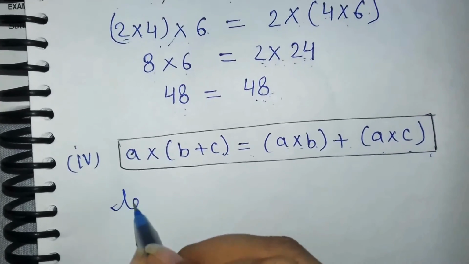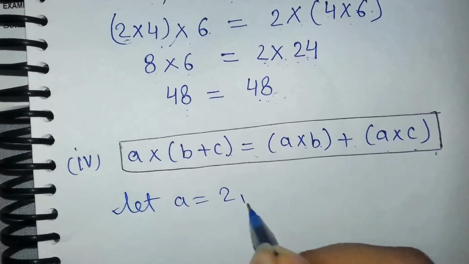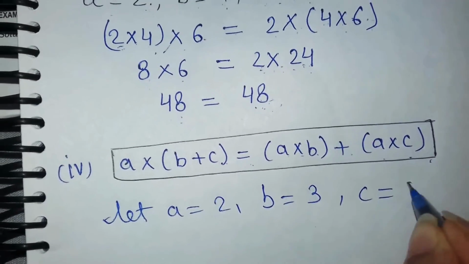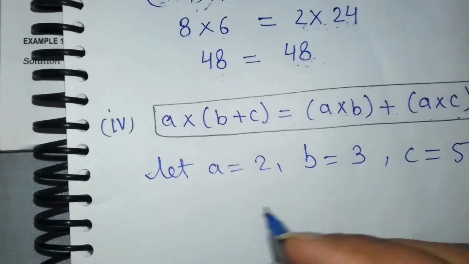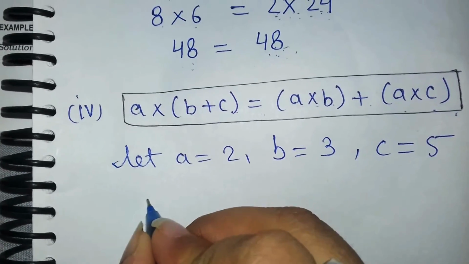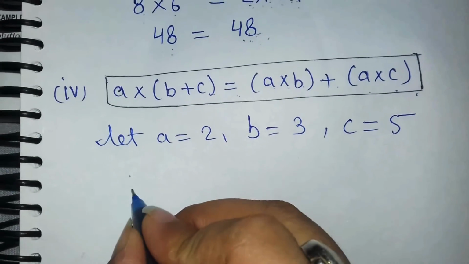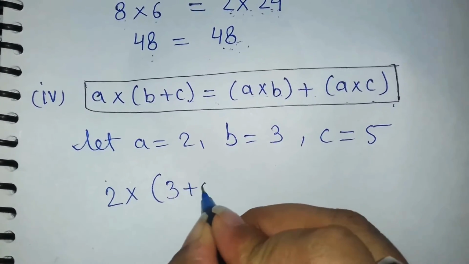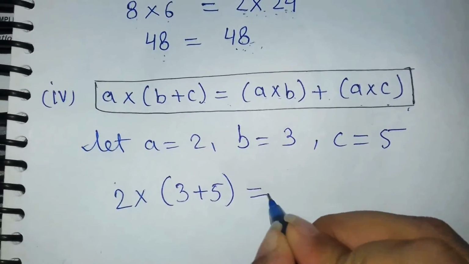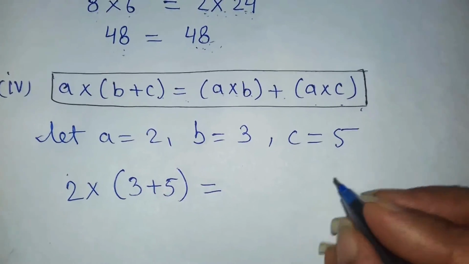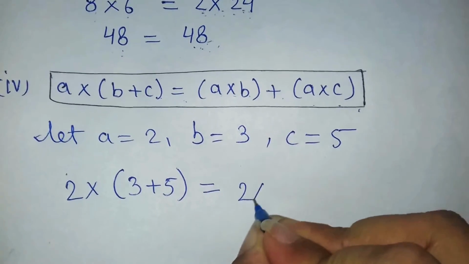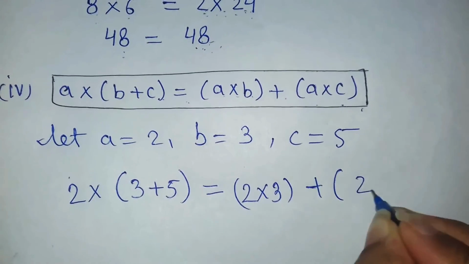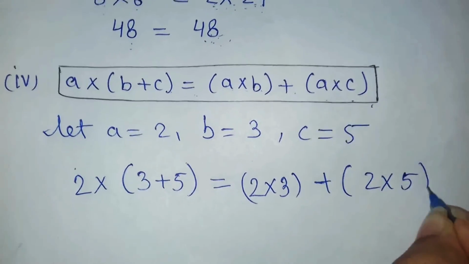So let a is equal to 2, b is equal to 3 and c is equal to 5. So here a into b plus c, so 2 into b plus c, here 3 plus 5, and this will be equal to a into b, here 2 into 3 in bracket plus a into c, so 2 into 5.